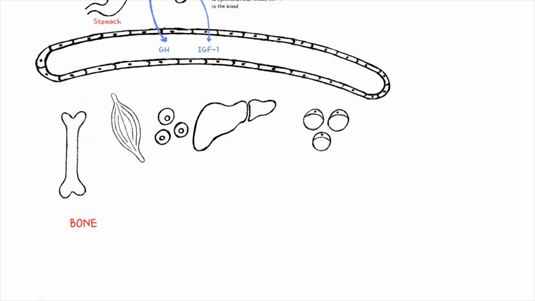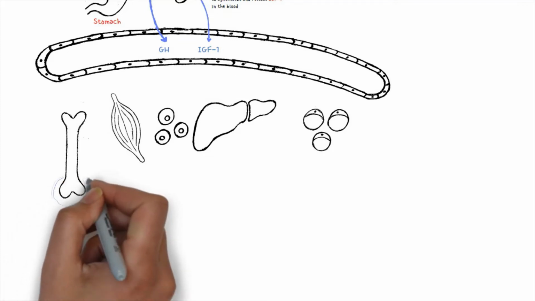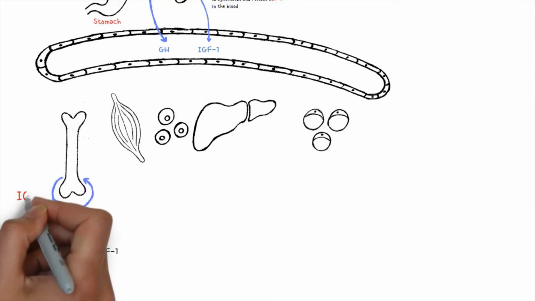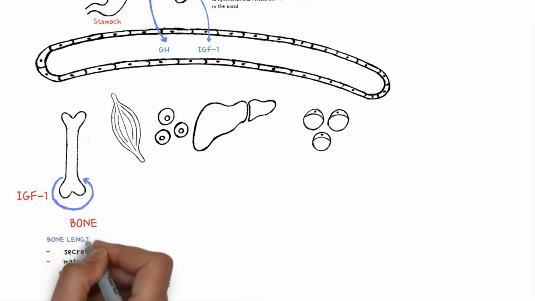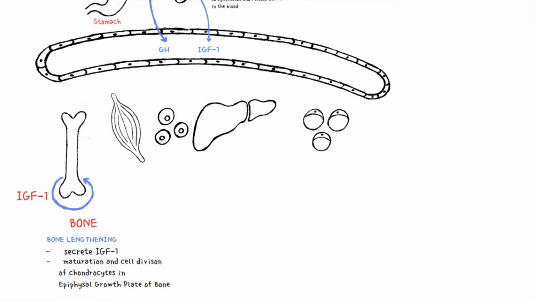In the bone, these hormones will stimulate the prechondrocytes to differentiate into chondrocytes and start secreting IGF-1, which will act as an autocrine or paracrine factor, which is essential for the maturation and cell division of the chondrocytes in the epiphyseal growth plate of the bone. In this way, this effect of growth hormone contributes to bone lengthening.